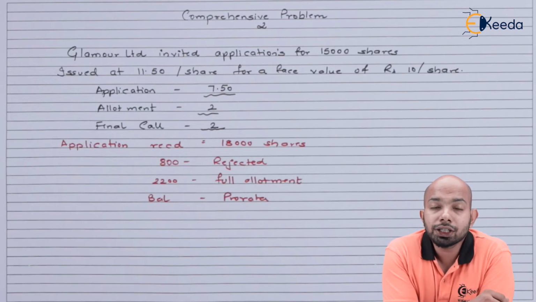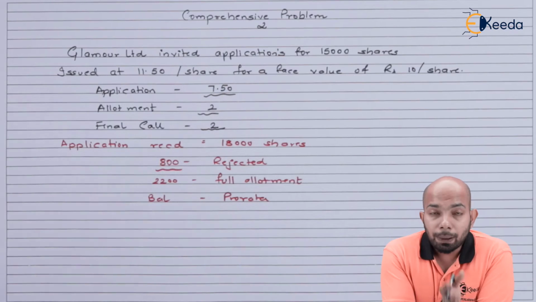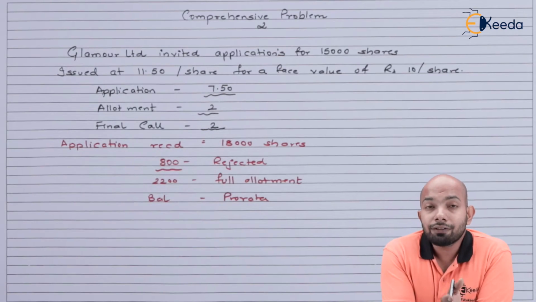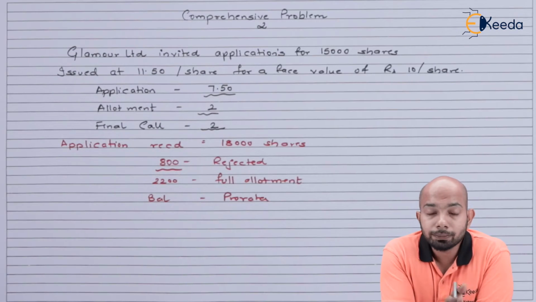So 800 shares were first of all rejected completely. That means whatever application amount we received for 800 shares has been refunded back to the customers. Apart from those 800 shares, we have another 2,200 shares for which we have made complete allotment. That means whoever applied for 2,200 shares is getting the complete value, and the balance is to be dealt with on a pro rata basis. The ratio for pro rata will be mentioned down in the question.